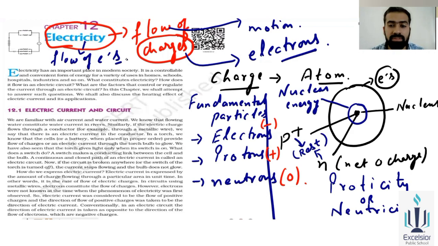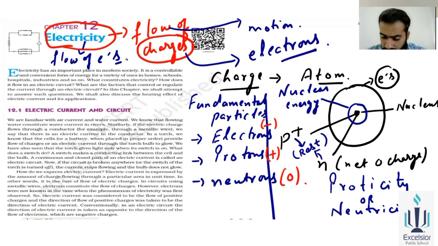Okay, so what is basically a current? Current is the rate of change of charges. Okay, basically the rate of flow of charges, how many charges moved in how much time, that is the basic current. Okay, so now there will be a switch over there. So this is some information about the charges and the electric circuit.